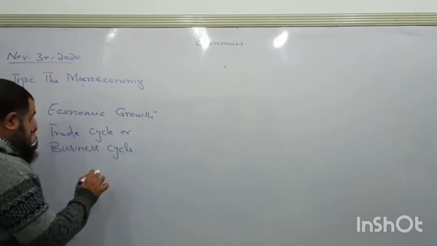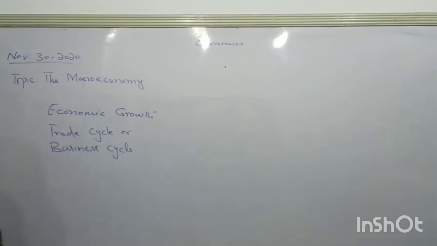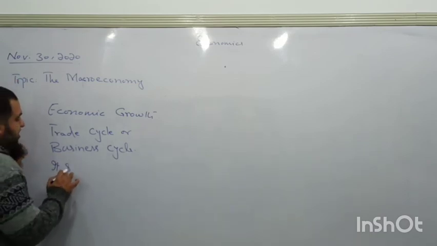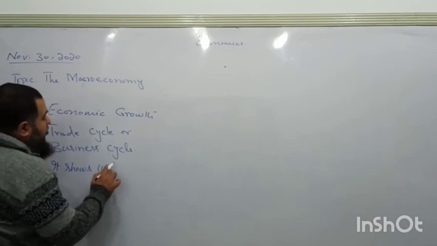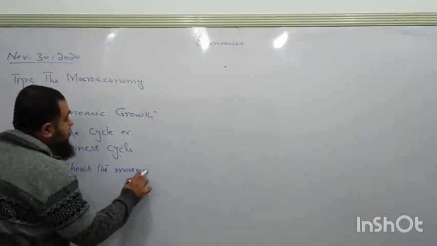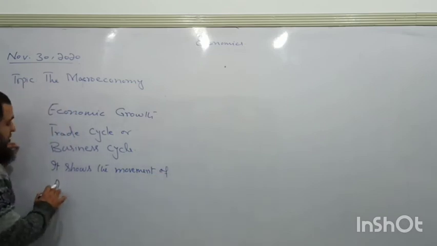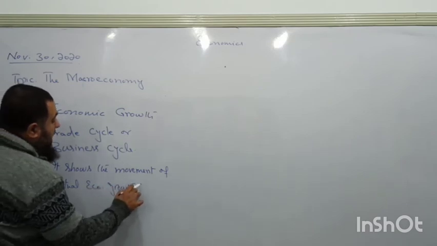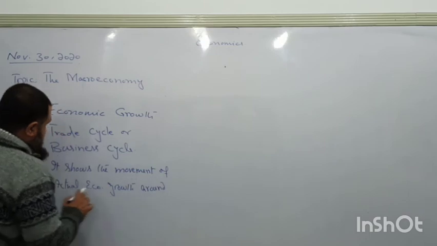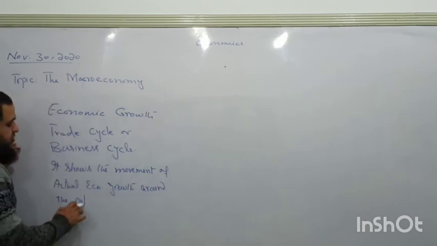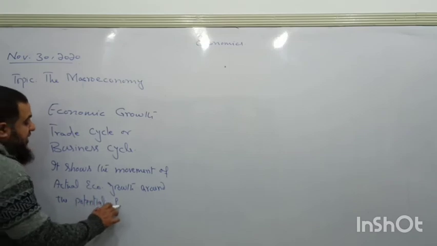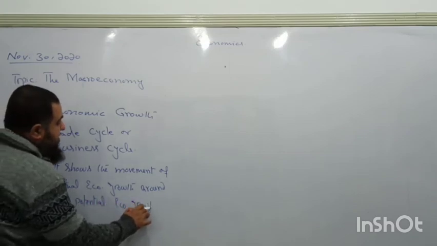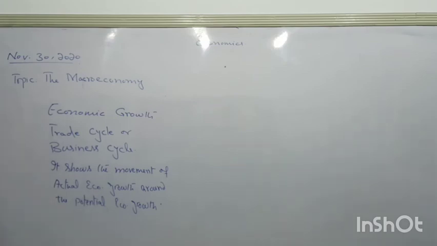That shows the movement of actual economic growth around the potential path, the potential economic growth. This is called the oscillation of the actual economic growth around the potential path.